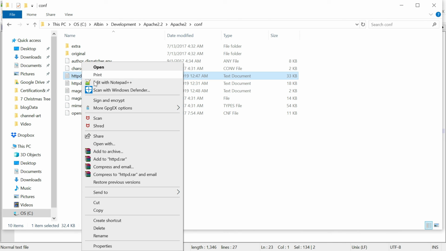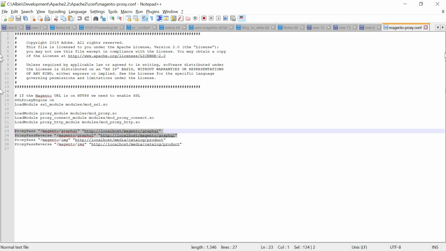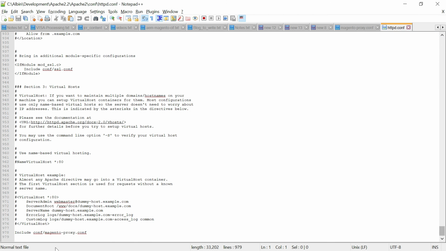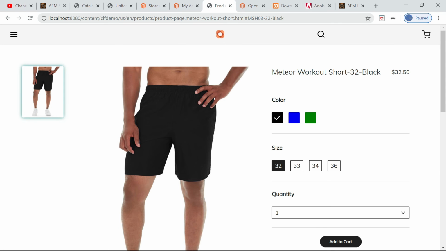Now after this you need to include this particular file into the HTTP conf. I just included that file. You can include it wherever in that HTTP conf file. Now the AEM setup is also completed.